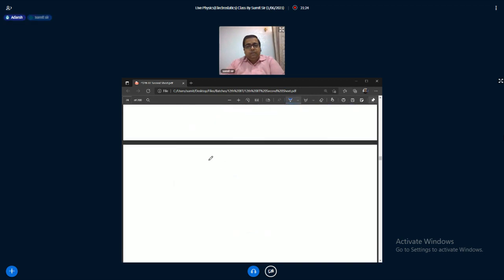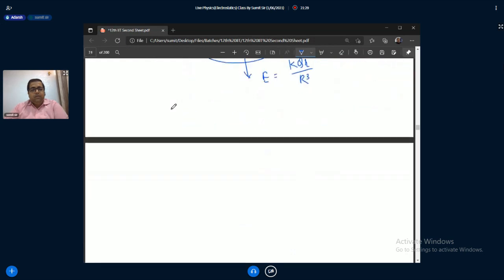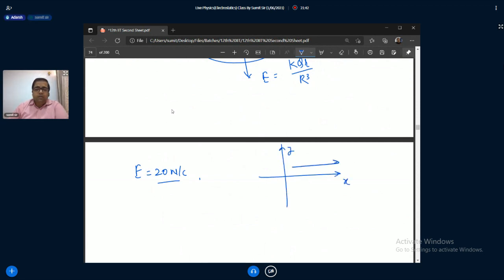सर इसका आंसर मेरा ठीक नहीं आ रहा था. An electric field of 20 Newton per coulomb exists along the x-axis in space. Calculate the potential difference VB minus VA, where the points A and B are given by: first part, A is equal to (0, 0), and B is equal to (4 meter, 2 meter).